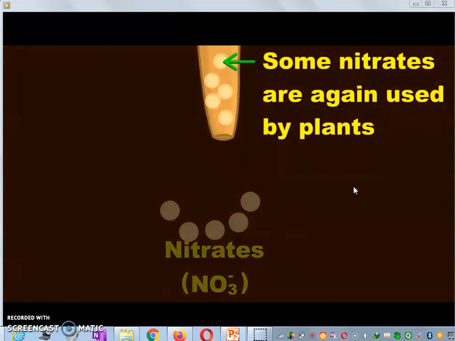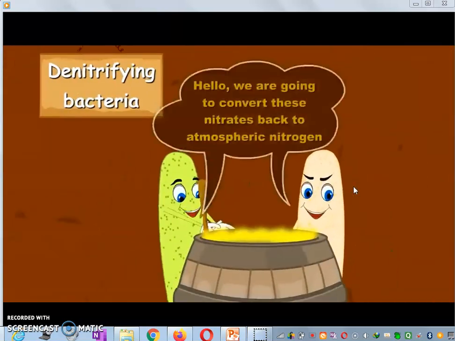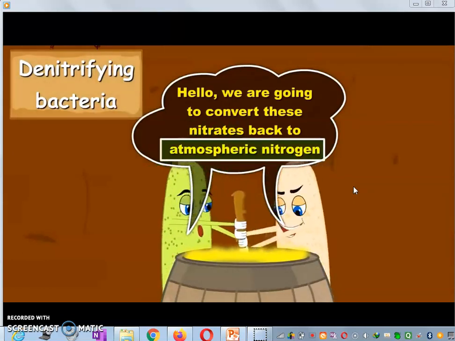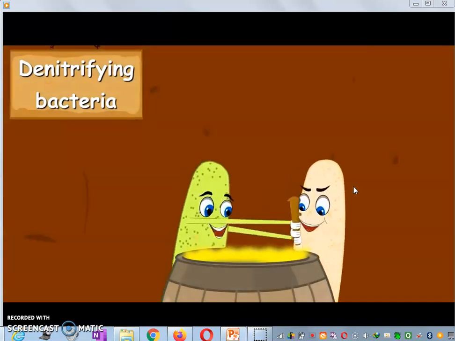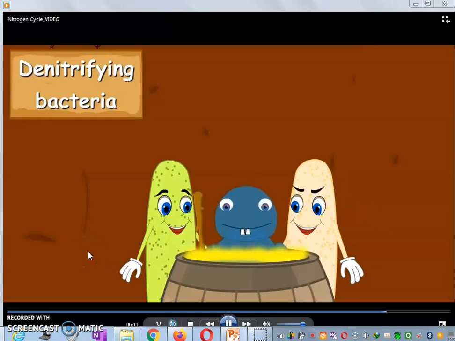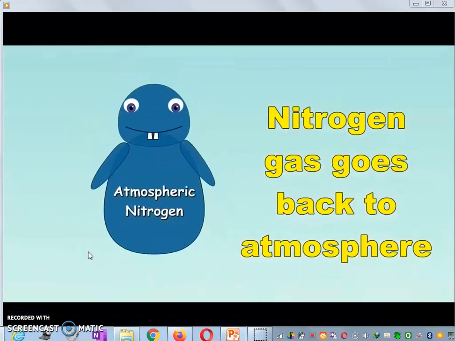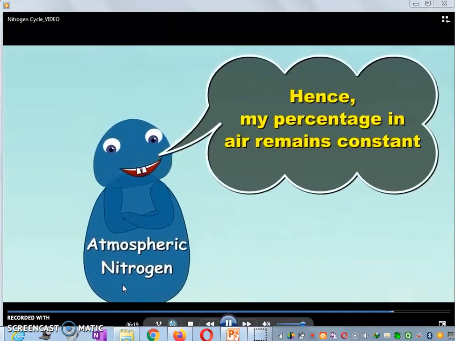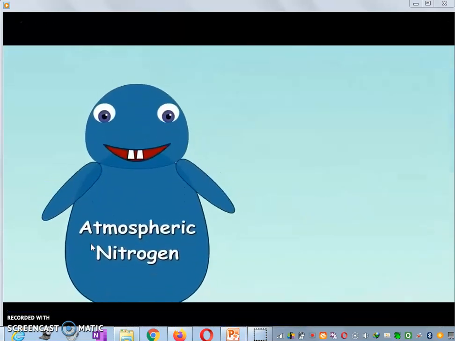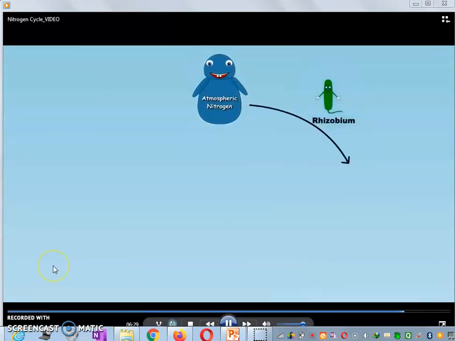This is the part which is taken in by the plant, and the remaining is converted into atmospheric nitrogen, and again the quantity of nitrogen in atmosphere will remain the same. So it goes back to the atmosphere, right? So the percentage of nitrogen in air remains the same, that is 78%. So this is the nitrogen cycle.